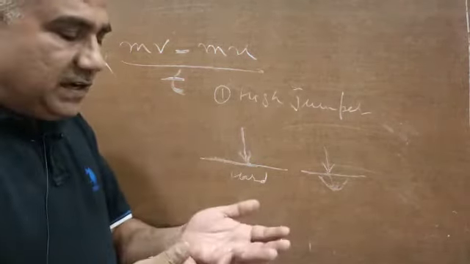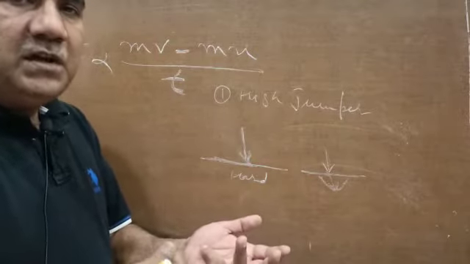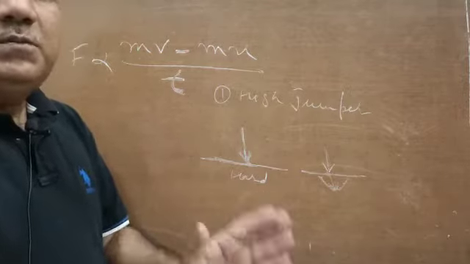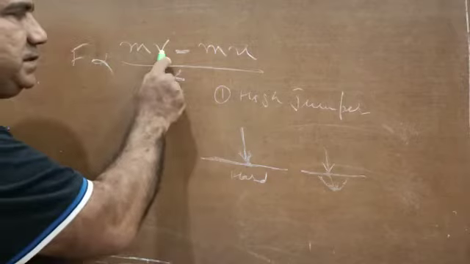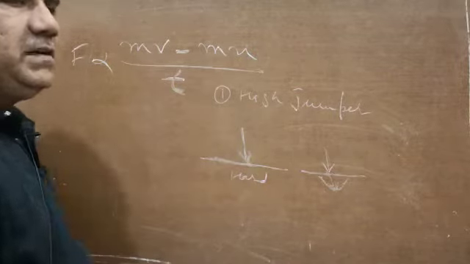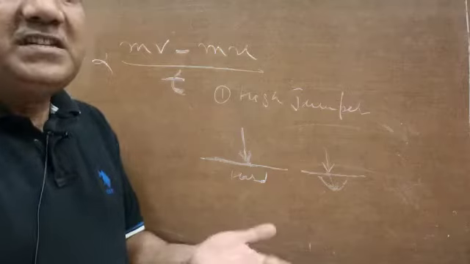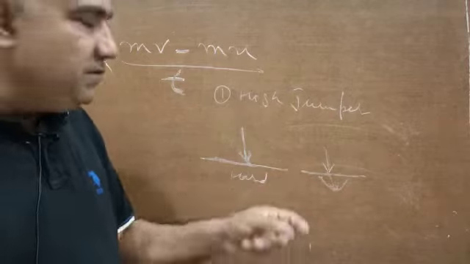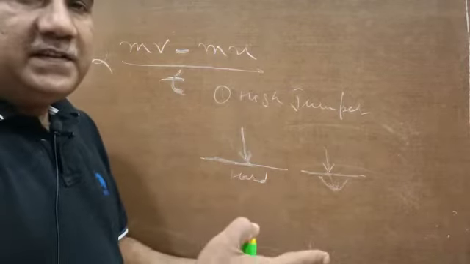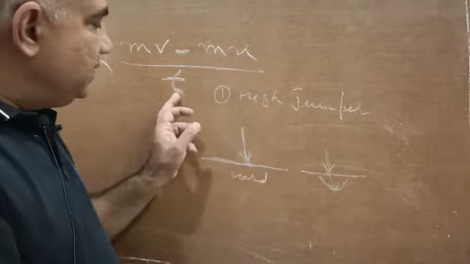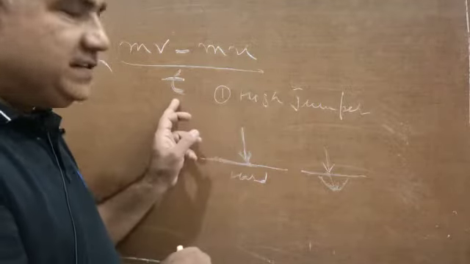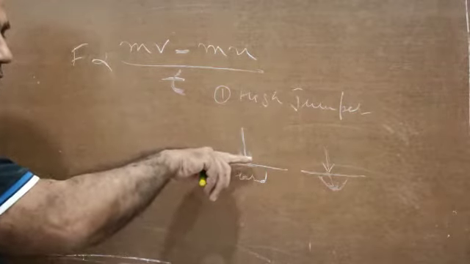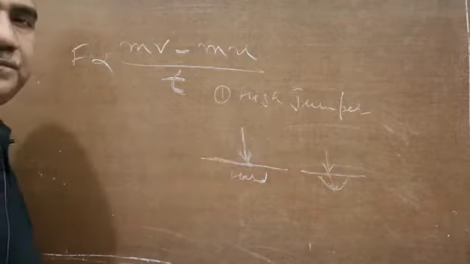See, time and again we will be saying the velocity of the body becomes zero, the momentum of the body becomes zero, or the motion is killed, or the motion is stopped, or the body is brought to rest. Everything means the same. When velocity becomes zero, momentum also becomes zero, and that is the meaning of the body coming to rest. That also means that the momentum is killed. So the momentum of a person is killed the very moment he or she comes in contact with the hard surface. So the time taken for bringing his momentum to zero is less, and if time is less, the formula obviously says force is more. So more force is applied onto the feet.